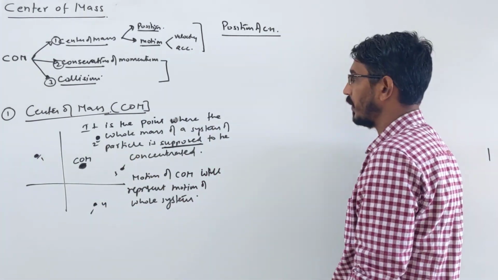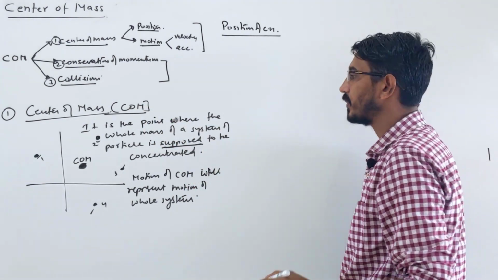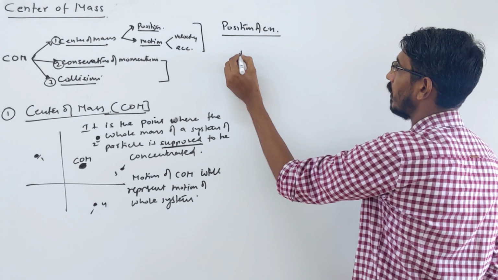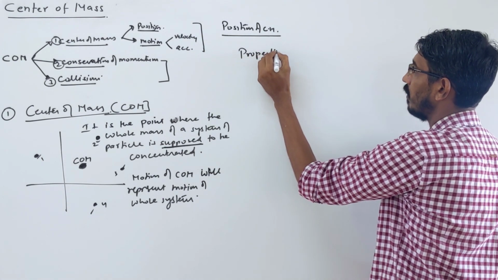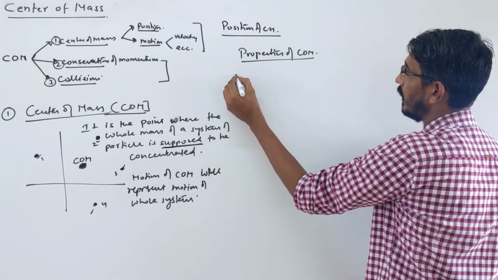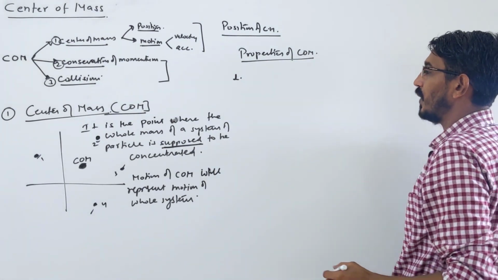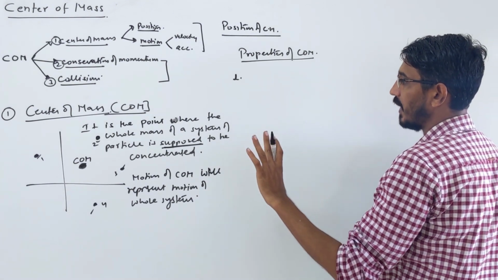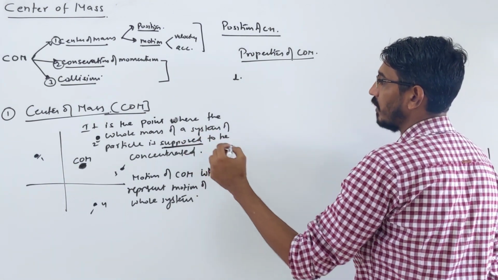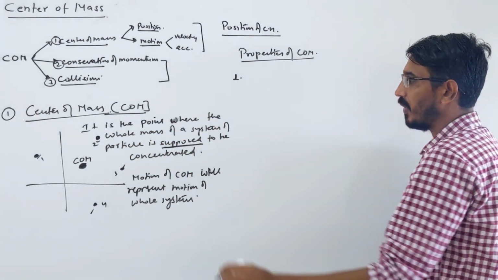Before going to this point, we talk some important properties of our center of mass, okay? So let's talk about properties of our COM. To understand more, let's talk about some basic properties of center of mass. First property: I am saying that it is a point where the whole mass of the system is supposed to be concentrated. Why do I say supposed?